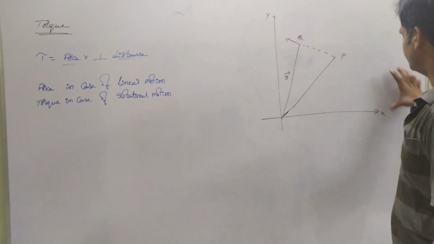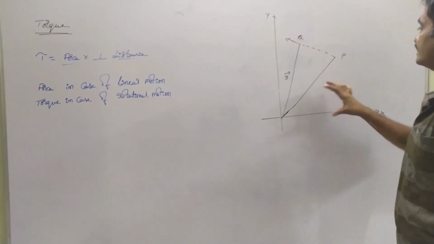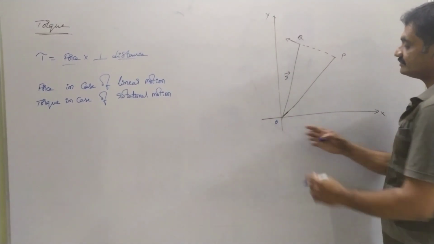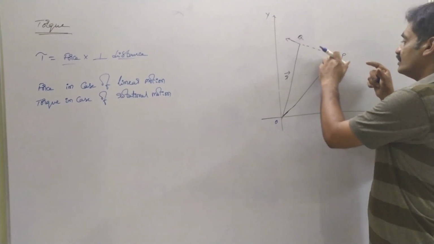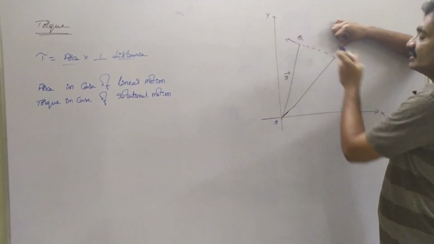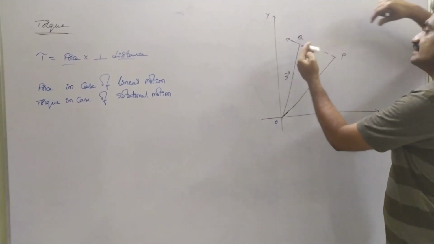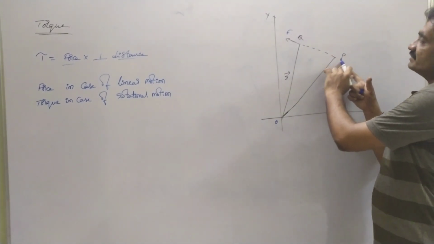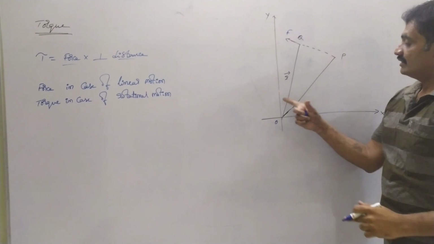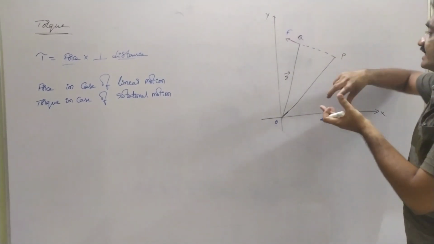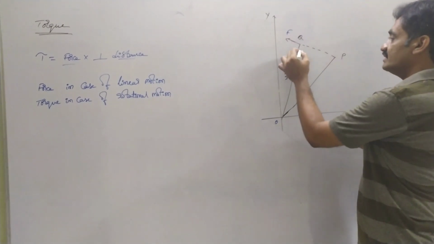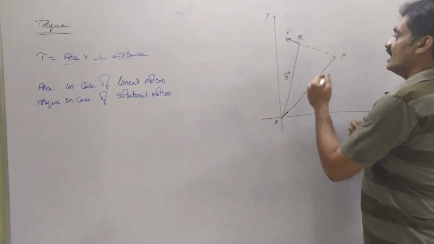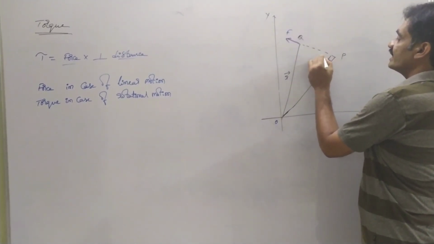For this, I am going to consider a two-dimensional axis. In this axis, we consider a body which is along OP. I am applying force perpendicular to this body. Observe that I am applying a force perpendicular to this body. As I apply force, the body has changed its position from P to Q by an angle. It has been rotated. Based on that, observe that here we have a perpendicular distance and the force is acting along this direction.